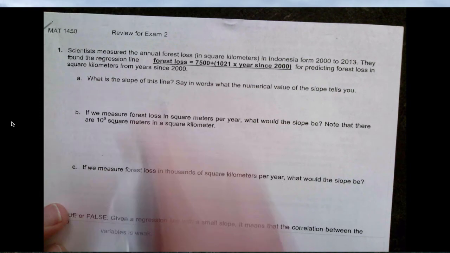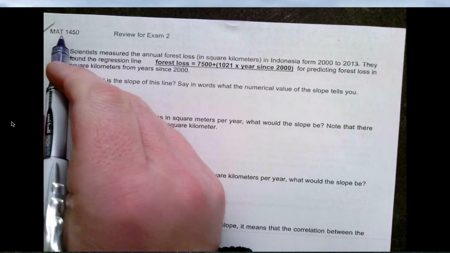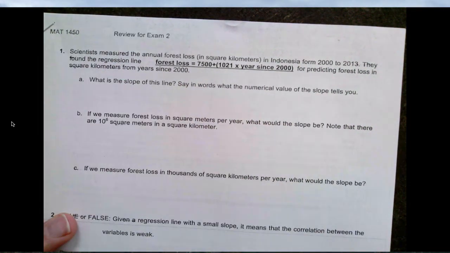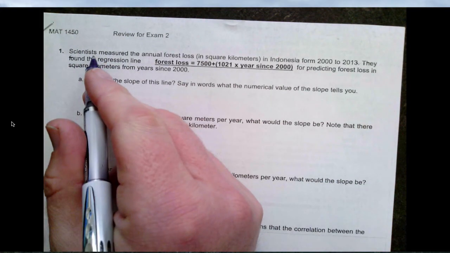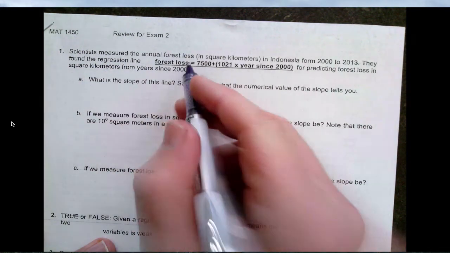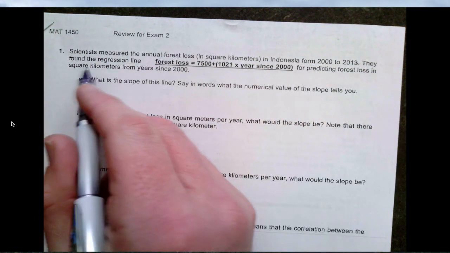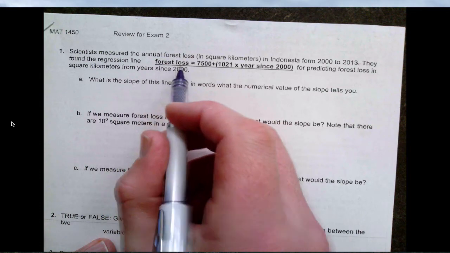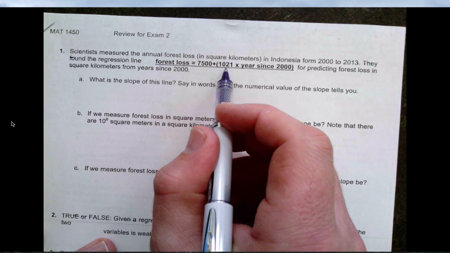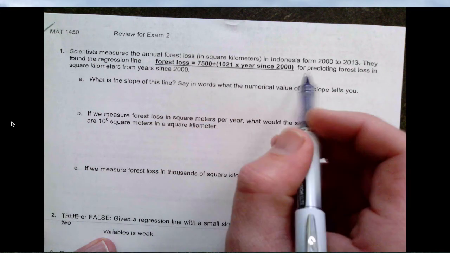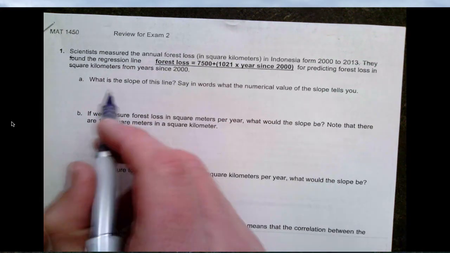This review is for AP Stats and CCP Stats, Sinclair course MAT 1450, and this is the review for the midterm. Starting at number 1: scientists measured annual forest loss in square kilometers in Indonesia from 2000 to 2013. They found the regression line forest loss equals 7,500 plus 1,021 times the years since 2000, for predicting forest loss in square kilometers from the years since 2000. What is the slope of this line?